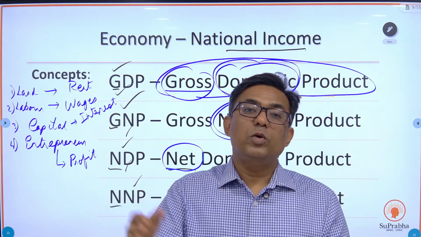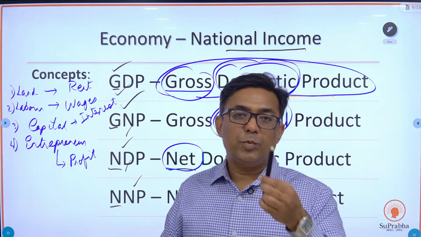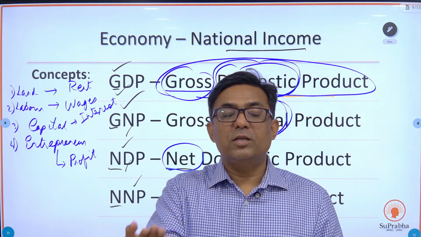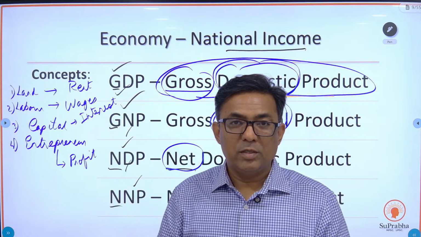The two laborers are going to get wages. And finally, I am going to take home this profit. So every factor input will get some payment. That is known as factor payment.